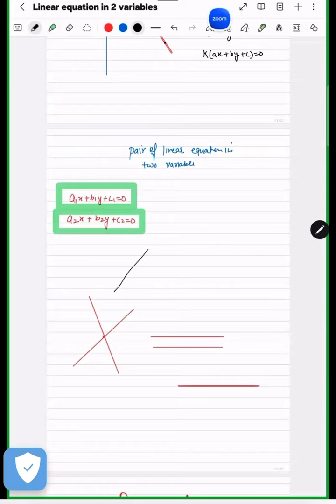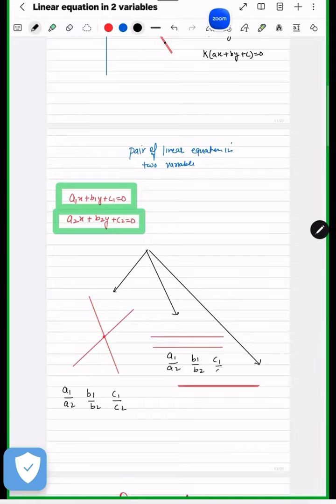Now there were three things: one was the point of intersection, the other was parallel lines, and the third was the same line, right? So in this case, a1 upon a2, b1 upon b2, and c1 upon c2 will satisfy some condition. Here a1 upon a2, b1 upon b2, and c1 upon c2 will satisfy the other condition.